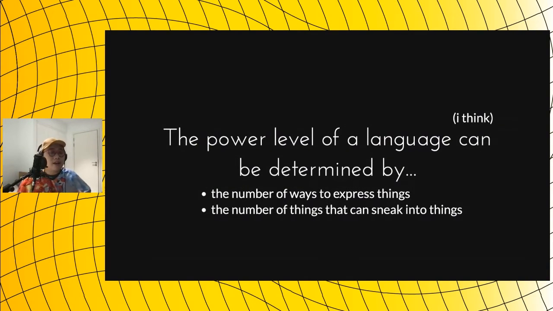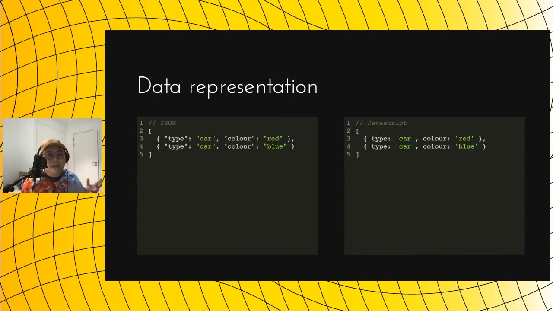I think there's another thing that will affect the power level of a language as well, which is the number of things that can sneak into it. Going back to our example, we have a JSON version of the data and a JavaScript version of the data. We could sneak some operations into the JavaScript.